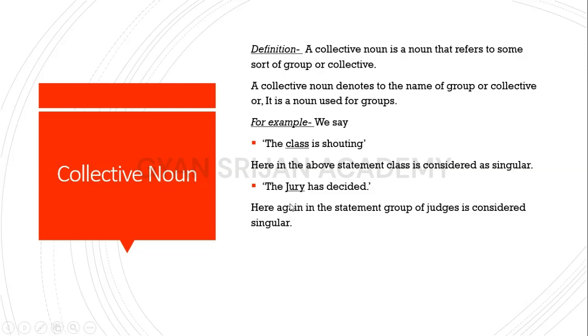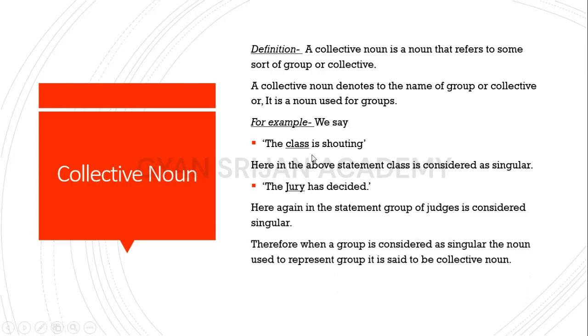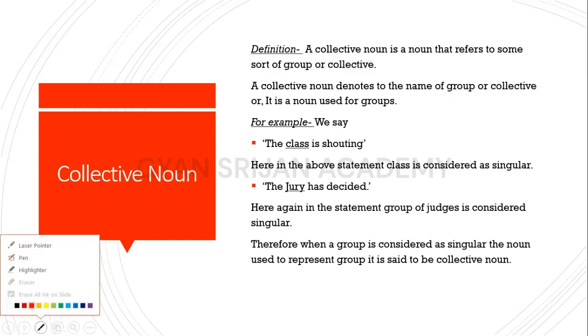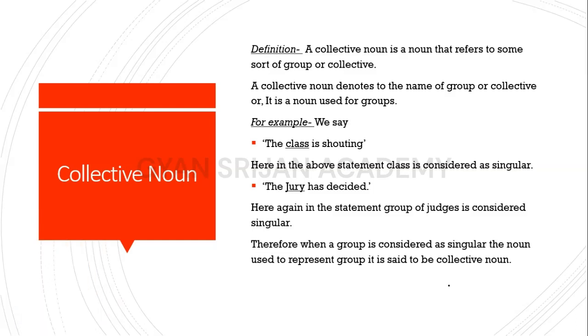But basically remember that when the name of a group is considered as a noun, it is said to be a collective noun. Here the group of judges, jury, is considered as a noun instead of judges. Here the group of students, class, is considered as a noun. Okay, there is a little correction in our definition.